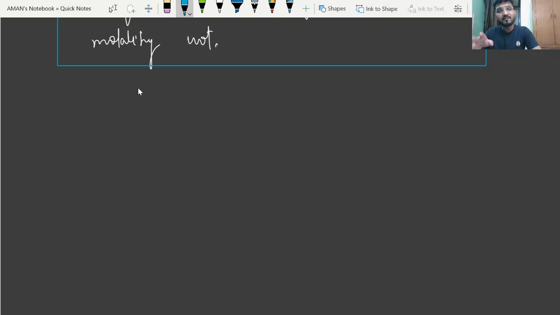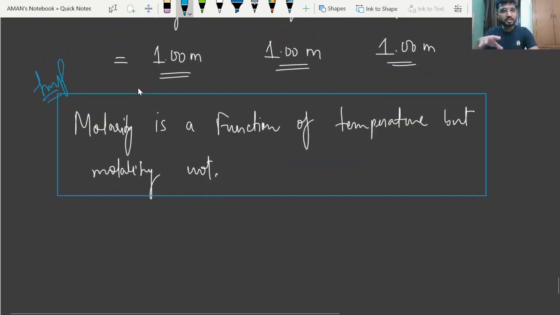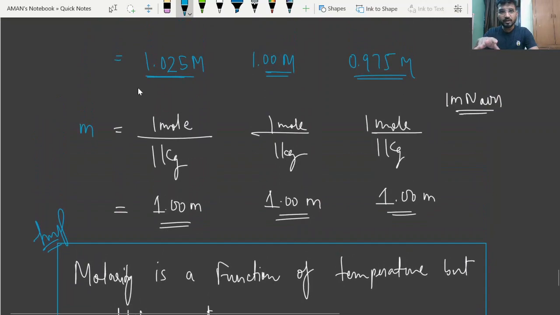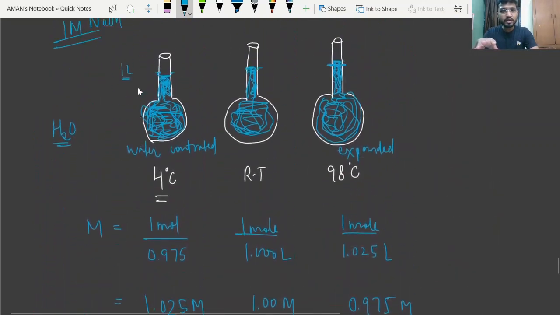After this, I will make more videos and complete all the concentration terms. Other than molarity and molality, which I discussed today, there are more concentration terms like mass percentage, volume percentage, parts per million, mole fraction, normality, and formality. There are many concentration terms, so I will make another video on these terms.